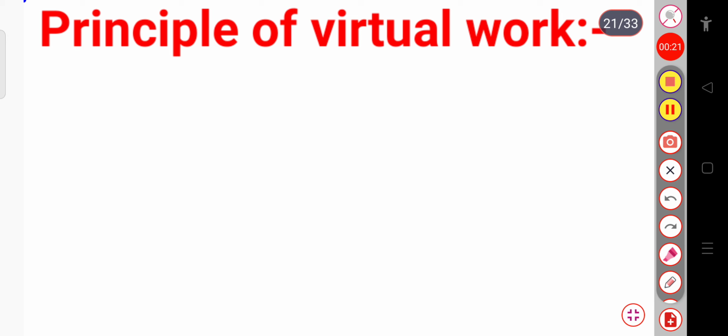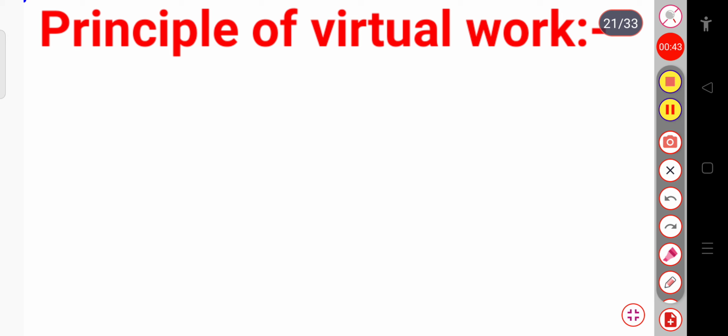Okay. So let us start our topic, that is principle of virtual work. So in order to know the properties of a system, we can imagine arbitrarily the instantaneous change in the position vectors of the particle of the system. Suppose for example, if I consider the virtual displacement. I will tell you what is virtual displacement.